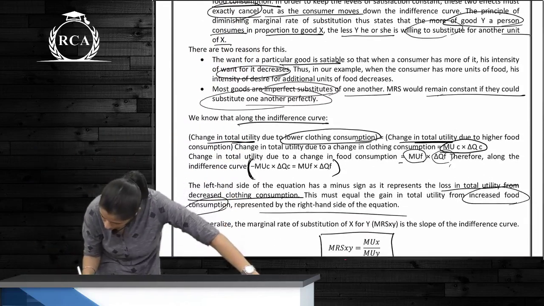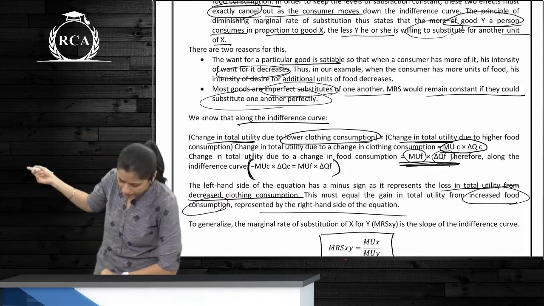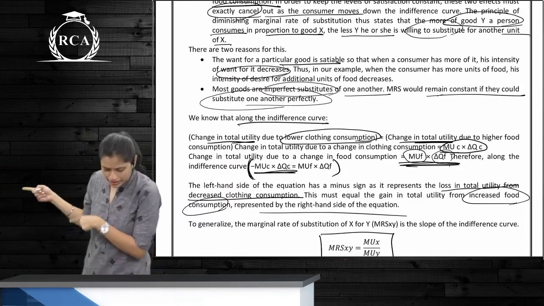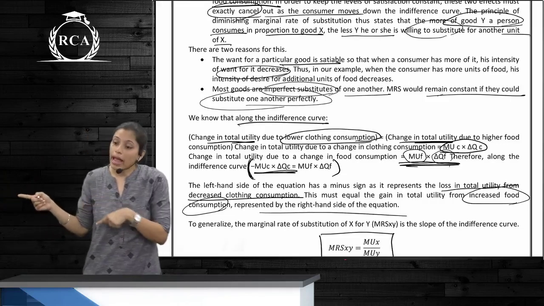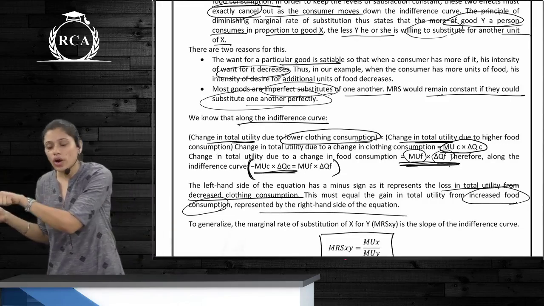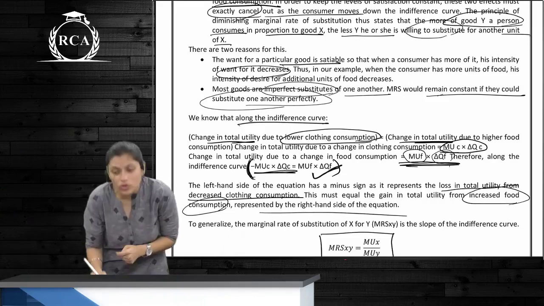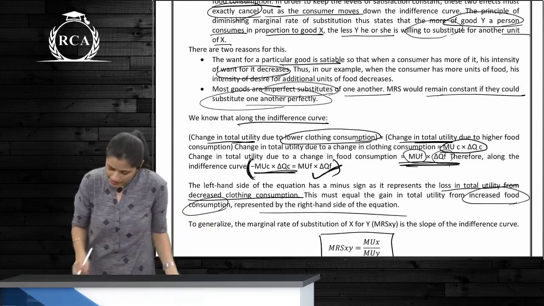So your formula would be MU of food into delta QF, that is the quantity of food, equal to MU of clothing into delta quantity of clothing. Because you are gaining food, it's positive. Because you are losing clothing, it's on the negative side. Is that clear? Yes?